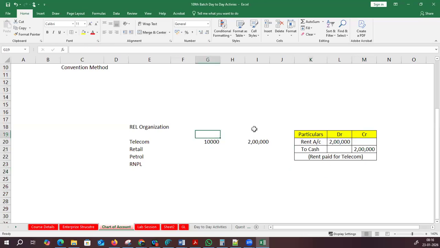Fine. Imagine this is SFT, this is rent. Imagine if this description is not there. For which rent have you paid? For which organization have you paid? Have you paid for telecom, for retail, for petrol, Reliance Petrol? For which activities have you paid? They don't even know, right? If the description is there, I can confidently say this is related to this one.